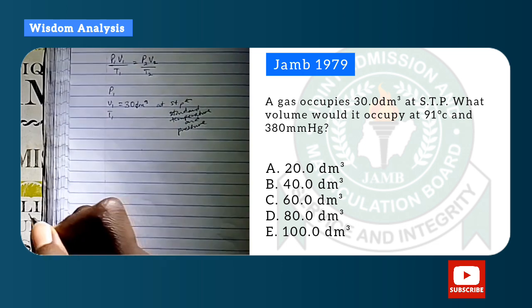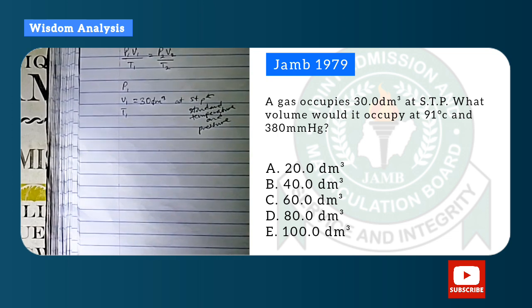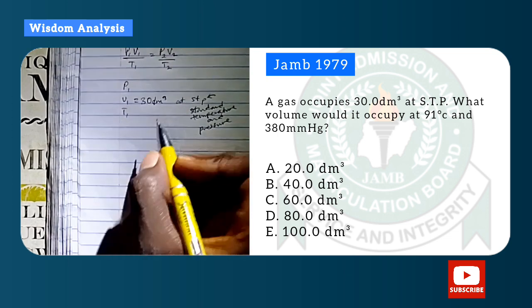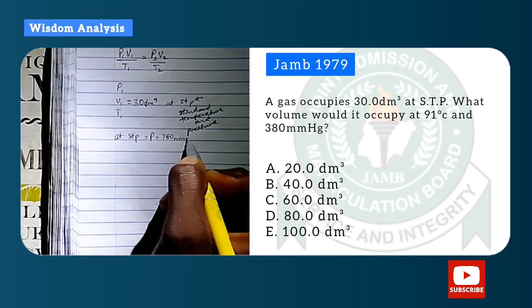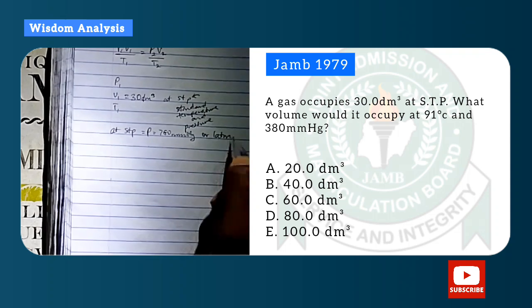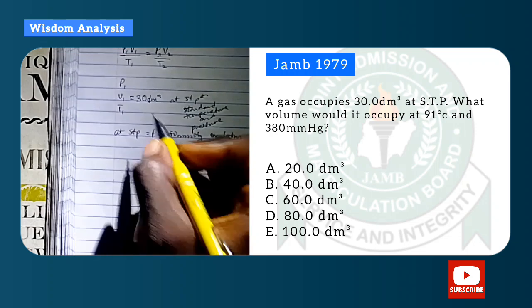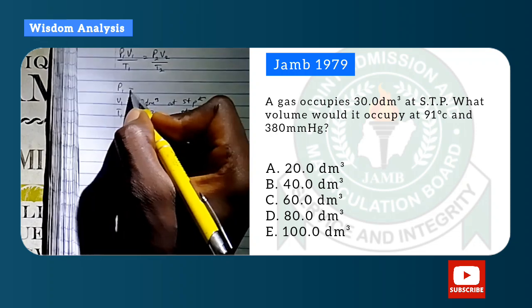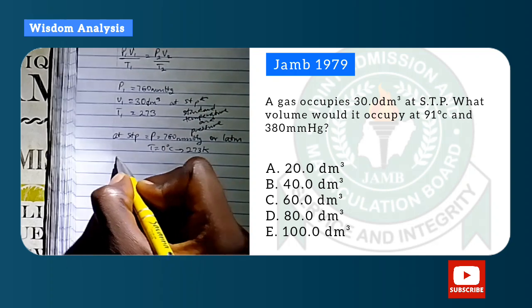At standard temperature and pressure, the pressure and the temperature are constants. At STP the pressure is 760 millimeter mercury or 1 atm, while the temperature is 0 degrees Celsius, which is also 273 Kelvin. So I replace that there to get P1 and V1.